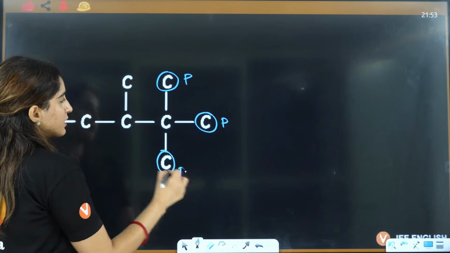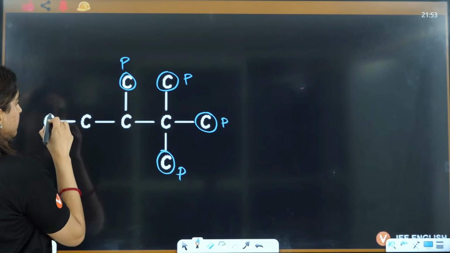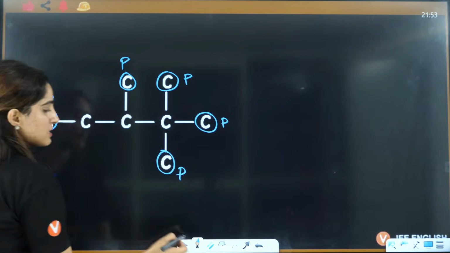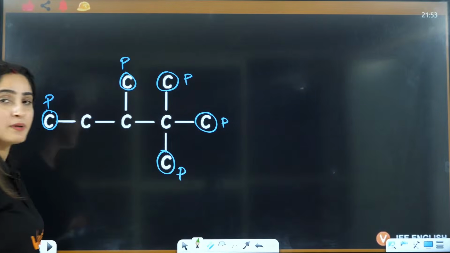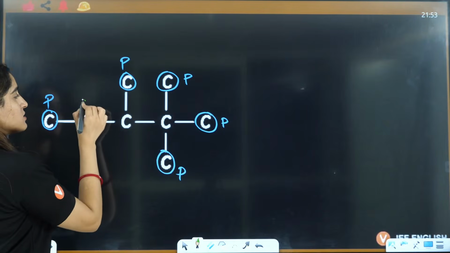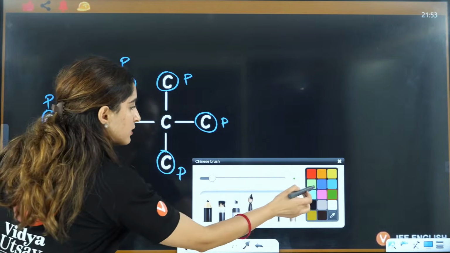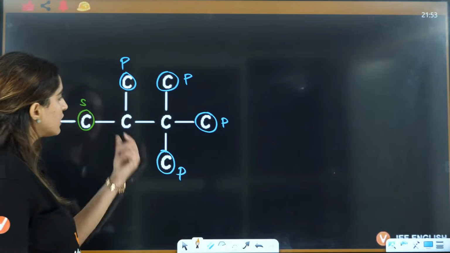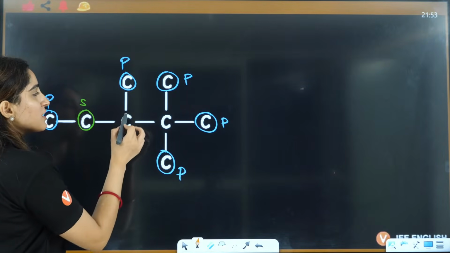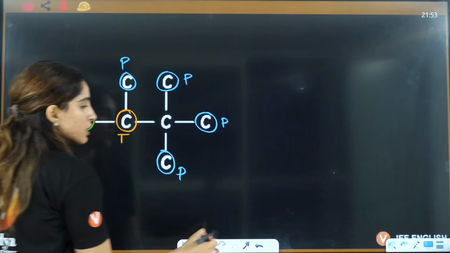This is primary. This is primary, right? Secondary is that carbon which is connected to 2 more carbons. So this is secondary. What else is secondary? No, nothing. Only this is secondary. This one is tertiary, the one which is connected to 3 carbons. So 1, 2, 3. So this is tertiary.